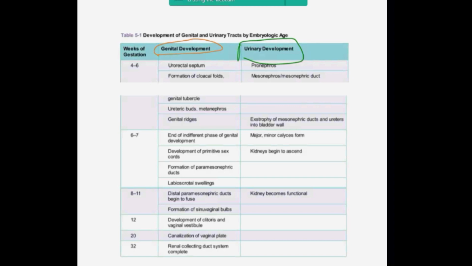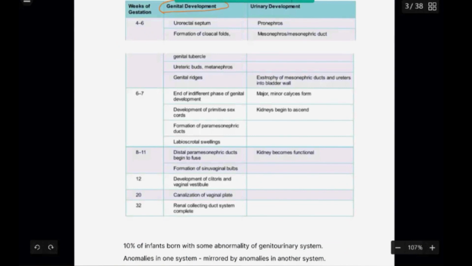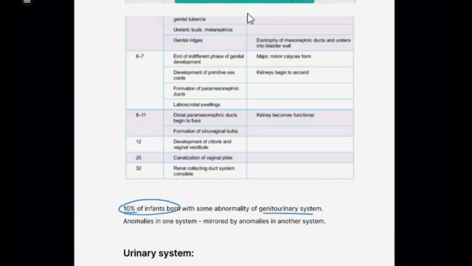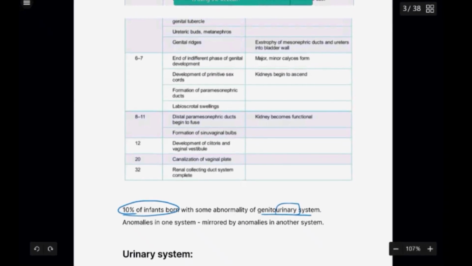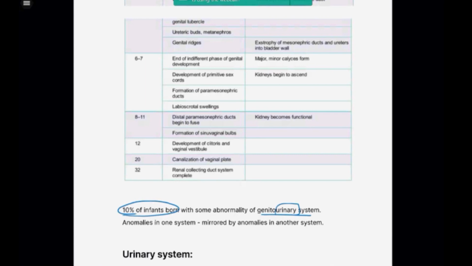Because 10% of infants born with some sort of anomaly in the genitourinary system will present with one anomaly and another anomaly in the other system. So, for example, if a baby is born with an anomaly in the urinary system, that baby will also have an anomaly in the genital system.